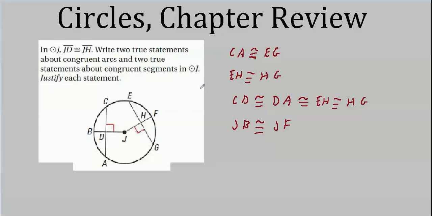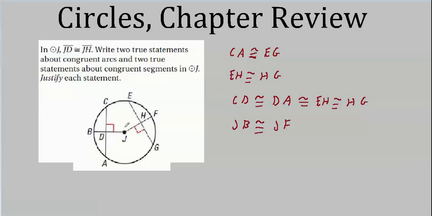The congruence implies equality. We cut them each in half, we still have an equality, and then the equality implies congruence. So, if EG is congruent to CA, then half of EG is congruent to half of CD, which is why you can write this huge statement here. All these halves are all congruent to each other.